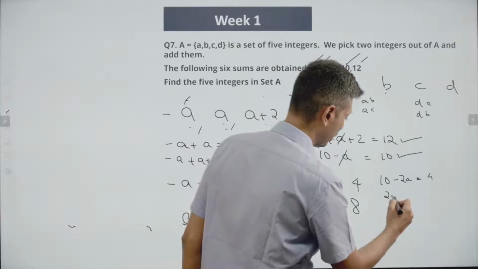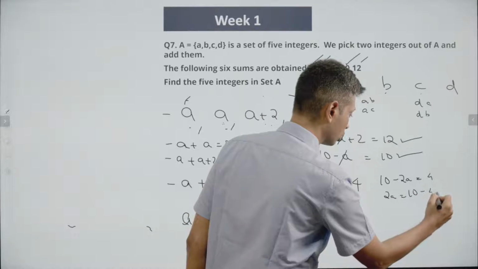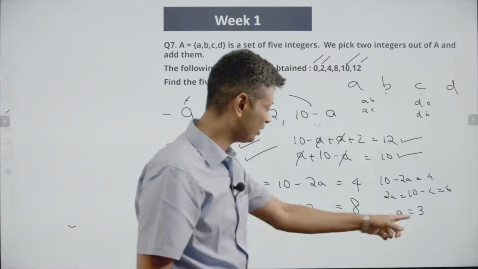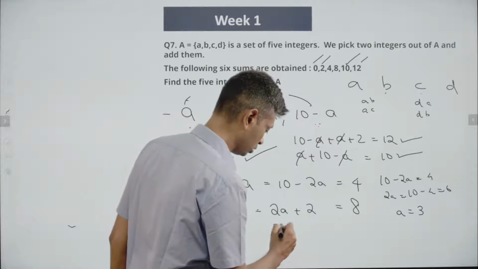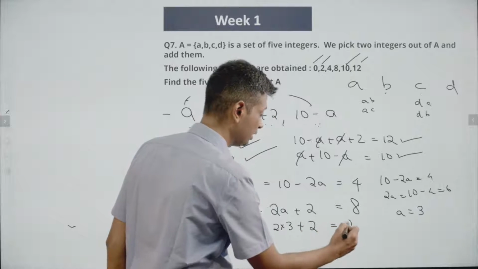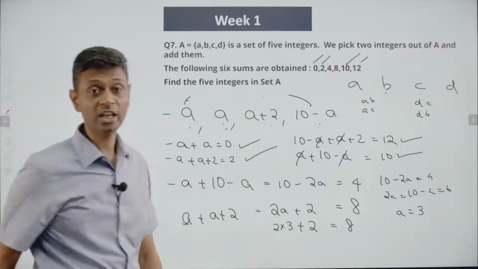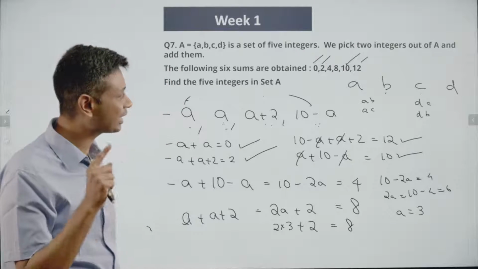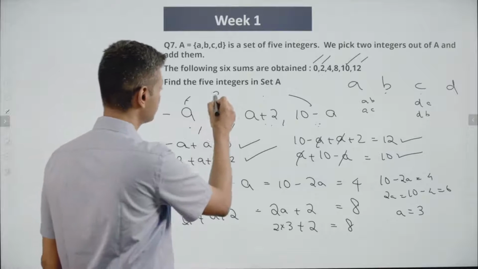Or 2a is 10 minus 4, which is 6. Or a is 3. Substitute a equal to 3 here: 2 into 3 plus 2, 6 plus 2, 8. Yeah, that works. So a equal to 3 works beautifully. So a should be 3, or our numbers are 3.